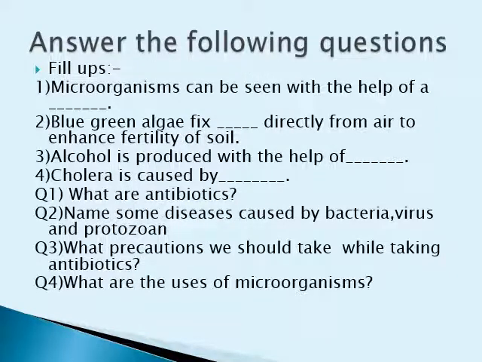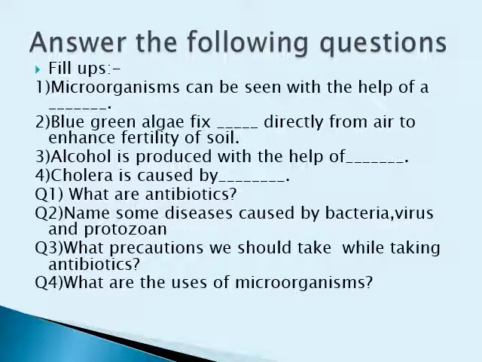Now, whatever we have discussed in the previous slides, children, we are going to do some very important questions. The first question says, microorganisms can be seen with the help of dash. As I already told you, microorganisms are also called microbes, which are very small and cannot be seen with our naked eyes. They are only visible with the help of the microscope.